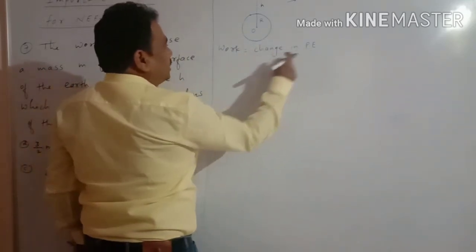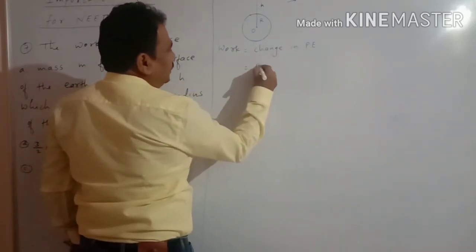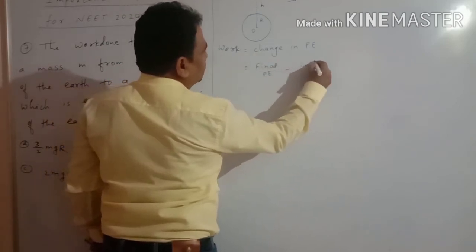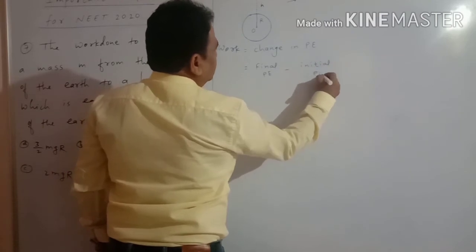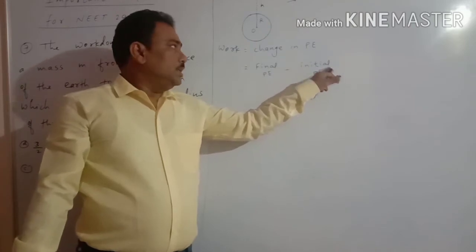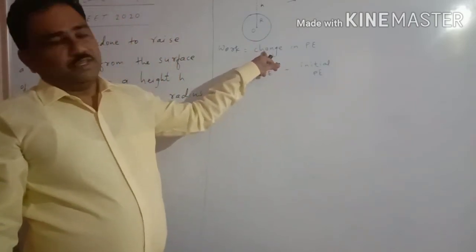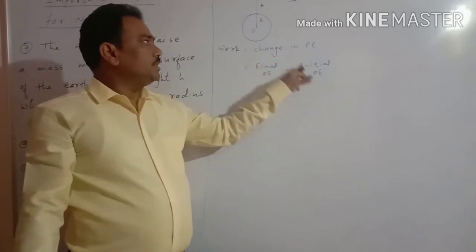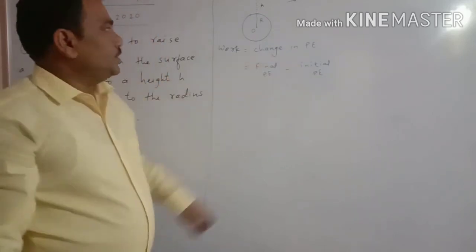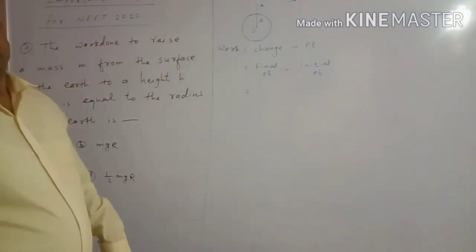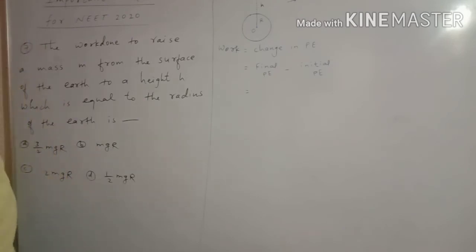So change in potential energy means what? The final potential energy minus the initial potential energy. When there is a difference between final and initial, then we can use change. So here the difference between the final potential energy and the initial potential energy represents the change in potential energy. So the final potential energy of the particle of mass small m.